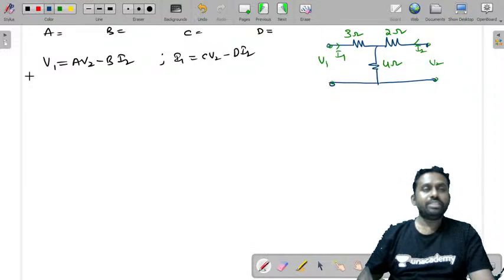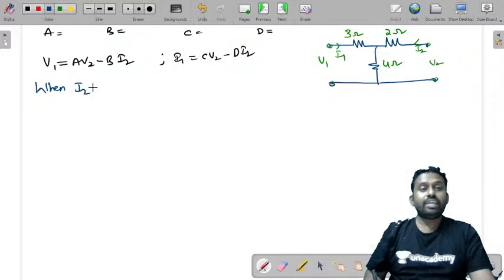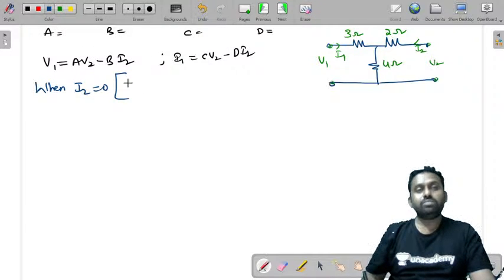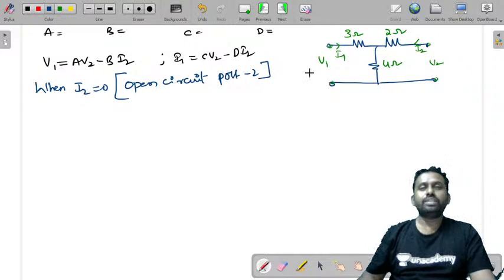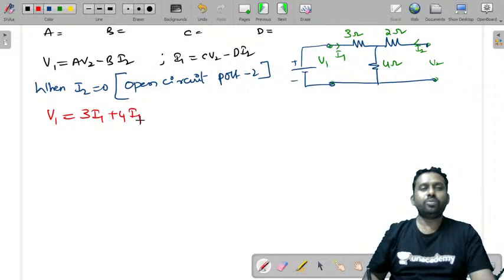How do we determine ABCD? First, we'll try to make I2 is equal to 0, case 1. When I2 is equal to 0, it is just open circuit port 2. So let's open circuit this and assume some voltage V1 here, and there is some current. Because this is open, V1 is equal to 3 into I1 plus 4 into I1, because current will go to this point and it will not go to this because it is an open circuit now.